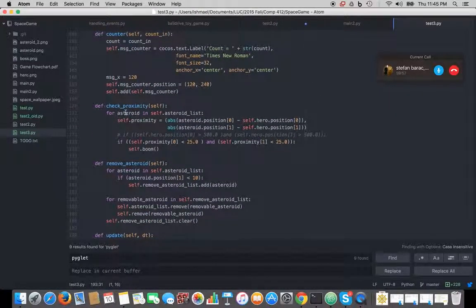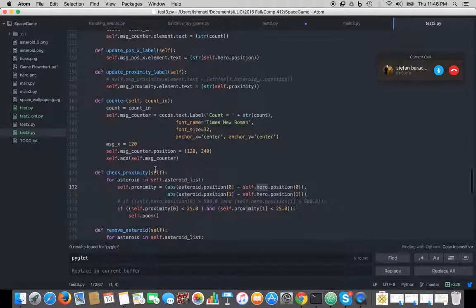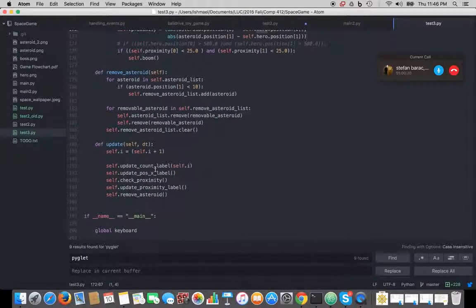When we create an asteroid, we add it to the list, we iterate through the list, and we check the absolute value of the distance between the asteroid position and what we call the hero position. If they connect, then we set off this little announcement. That's as far as we got on the game logic.